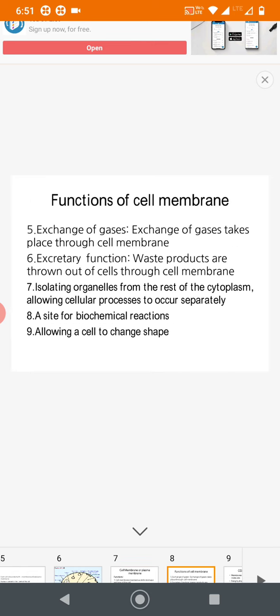So next, continuation of functions of the cell. The cell membrane also performs exchange of gases. Carbon dioxide and oxygen exchange takes place through the cell membrane. Then the excretory function, one of the most important functions of the cell, is that the waste products are thrown out of the cell through the cell membrane.